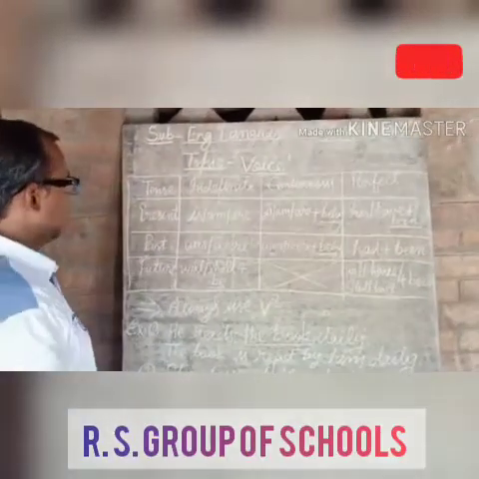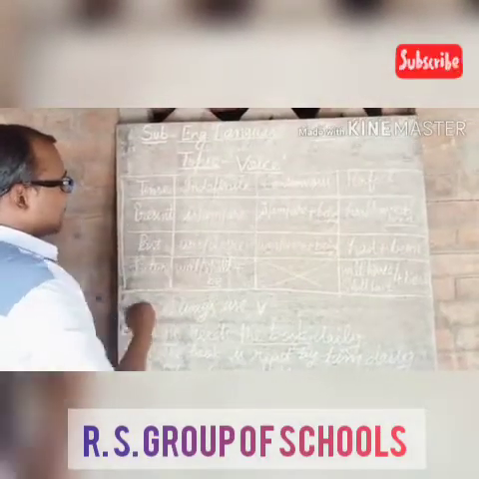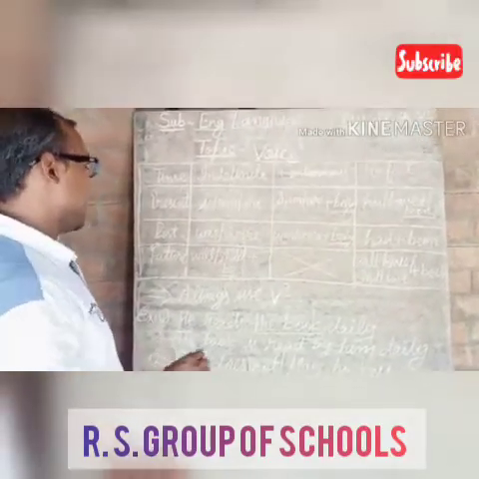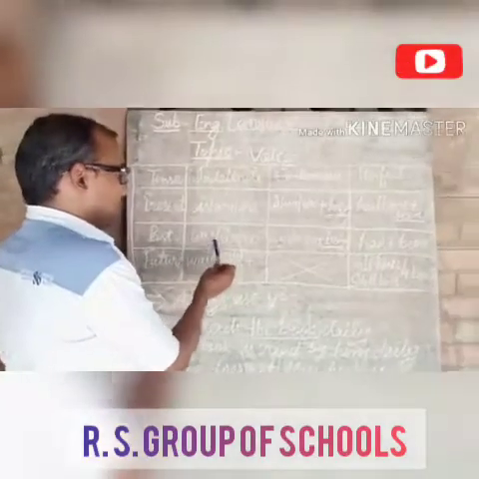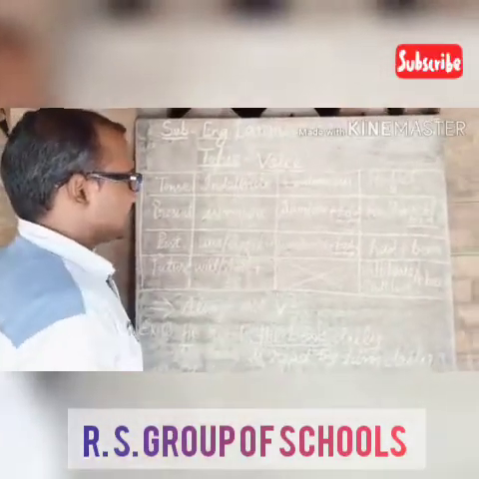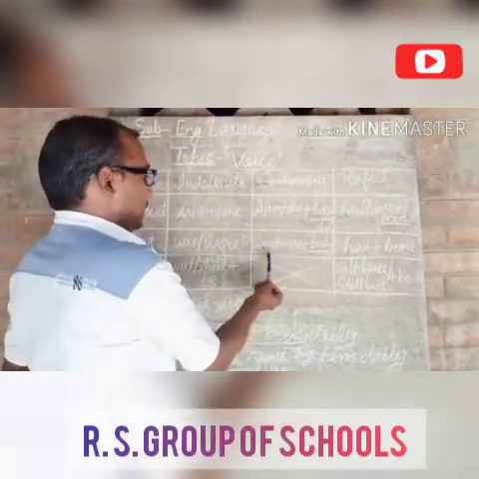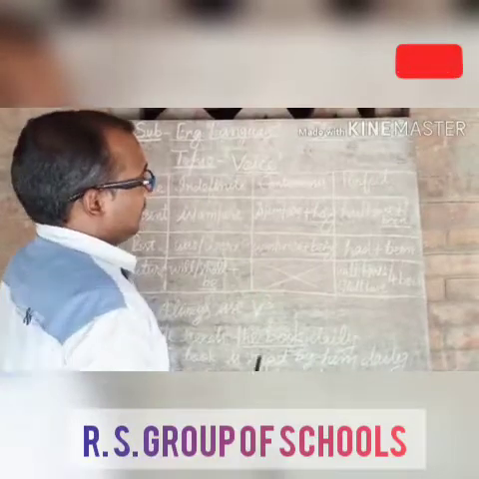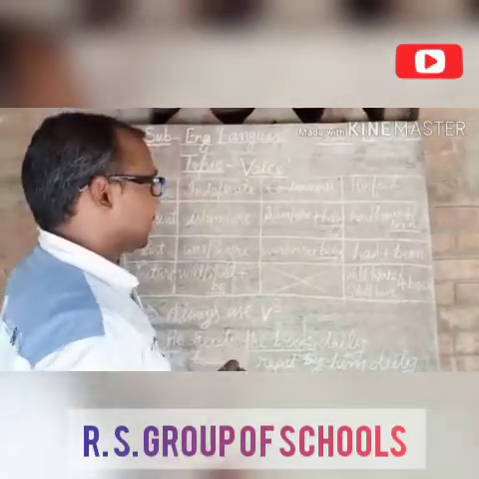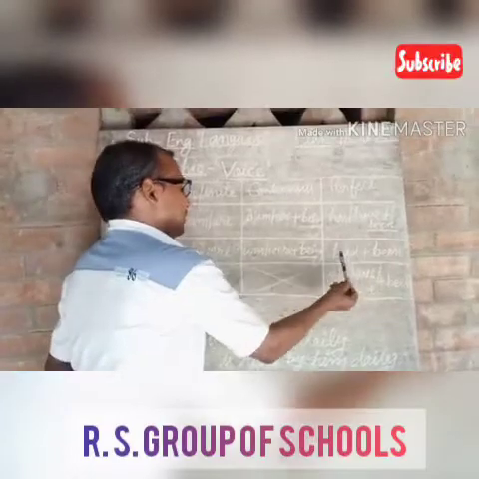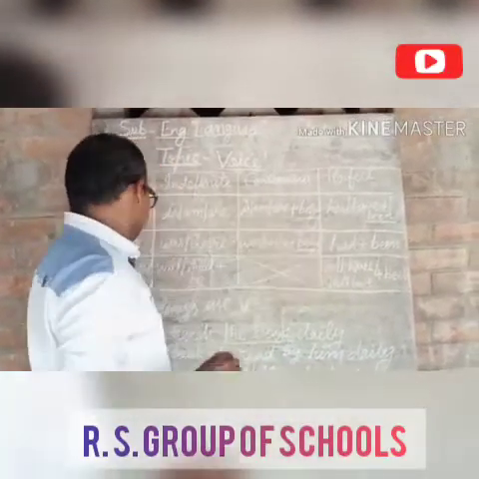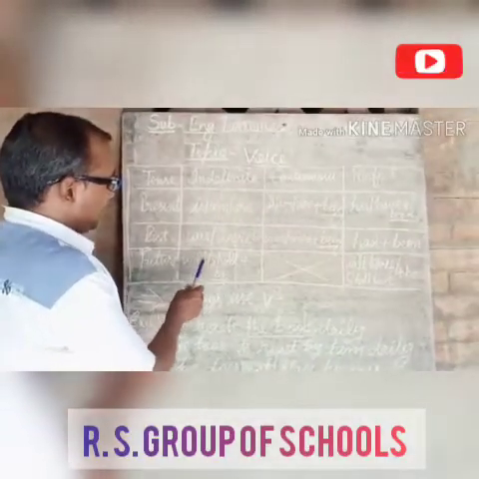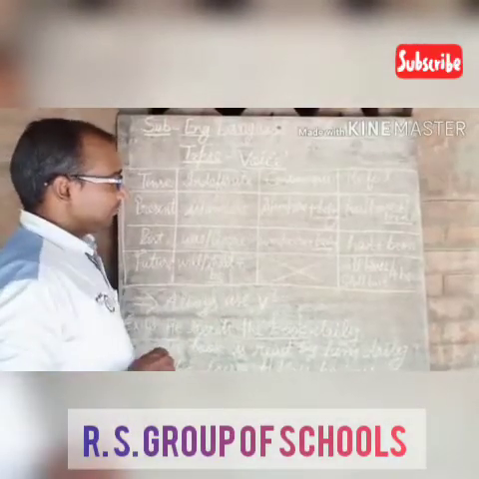In the same way, when active voice belongs to past indefinite tense, we have to use the helping verb was or were. In continuous, again we will add being with the helping verb of past continuous tense, was, were. And in the past perfect tense, we have to add been. Okay, had plus been. In future indefinite tense, we will use the helping verb will be or shall be.